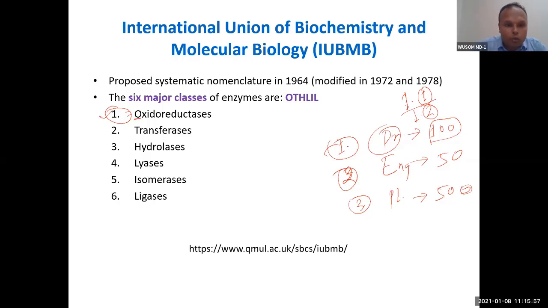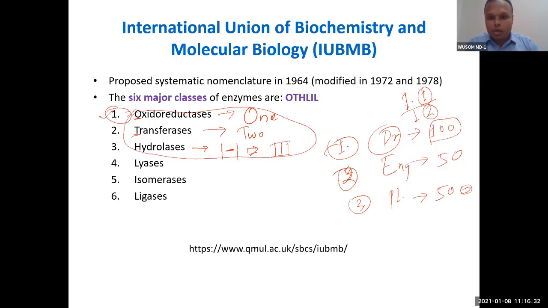Number 1 means oxidoreductase. How would you remember? It's very easy. O for oxidoreductase, O for 1. T for transferase, T for 2. H for hydrolase, you can do one trick. H has one line, then a second line, then a third line: the horizontal one, you make it also vertical, so this becomes 3. So hydrolase is 3. You will remember 1, 2, 3 easily.